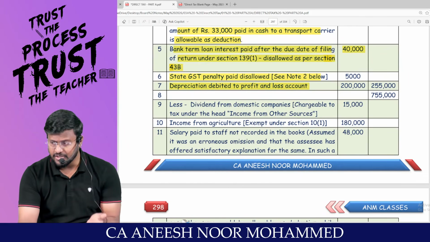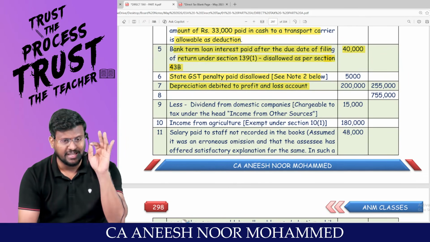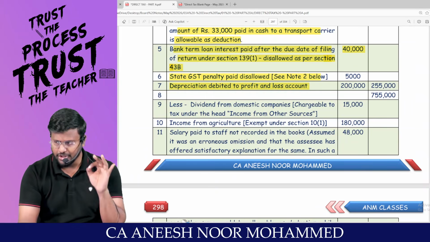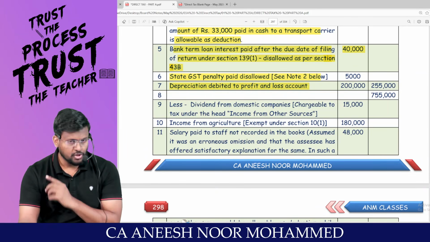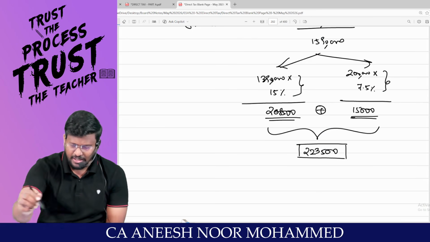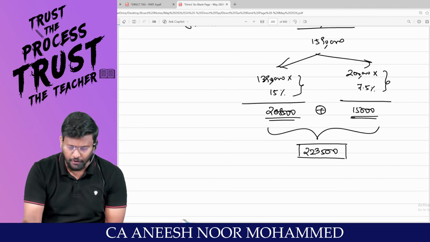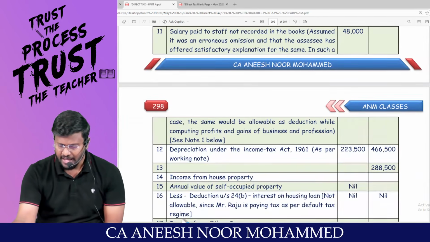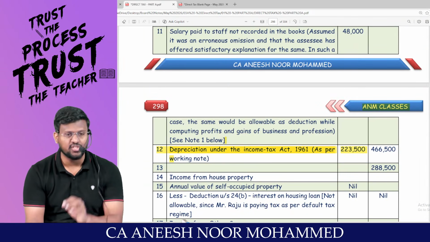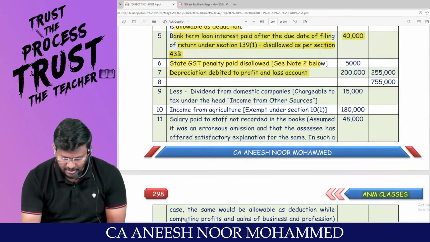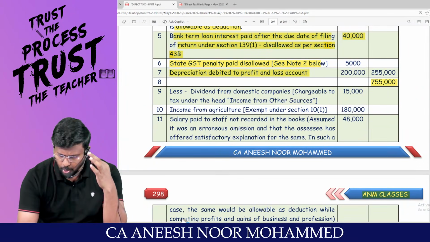Now, depreciation debited to P&L. This depreciation you would not have calculated as per the Income Tax Act. This depreciation you would have calculated as per the books of accounts. It should be added back. And we have to correctly calculate the depreciation of 2,23,500 and reduce it as depreciation as per the Income Tax Act. Am I right, sir? Now this is the subtotal you are getting.